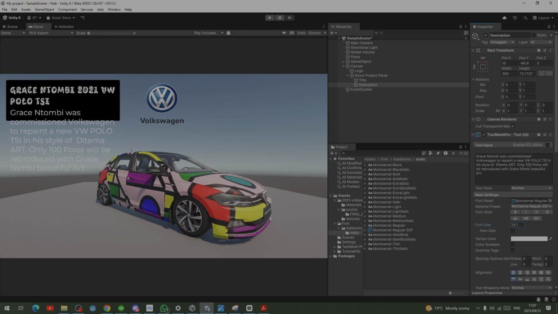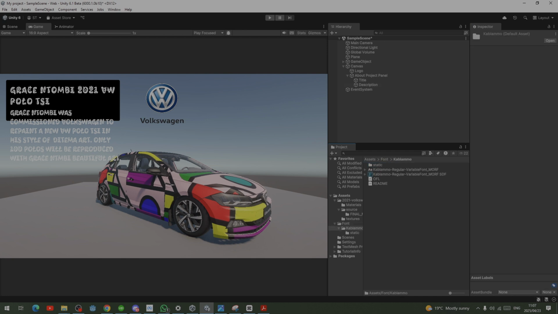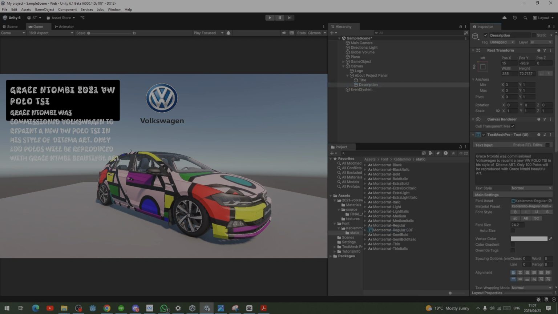Okay, this one changes around 26 there. Okay, let me check something. Very interesting. Okay, I see. So I see these fonts, they want you to keep them a little bit high so that you can avoid the blocks that you are having there. Right? We're gonna return back to our Montserrat regular and put it there.